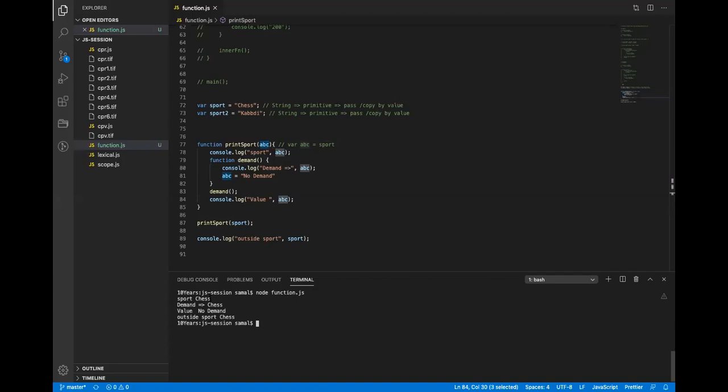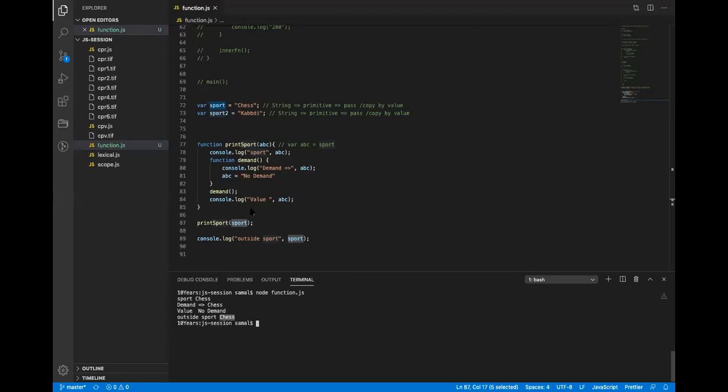Run this, you will see sports chess. So sports chess. Then it is a demand chess. Then we updated this, and then this value is printed. Okay, ABC is no demand. But see this, the last value sports, which was passed as a parameter, it is still printed chess. All right? Understood? Yes, sir. Anyone else having any doubt? Any doubt?